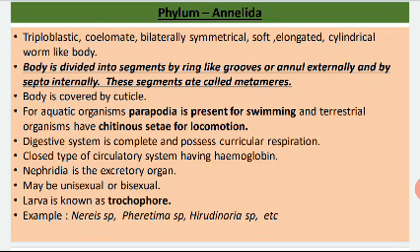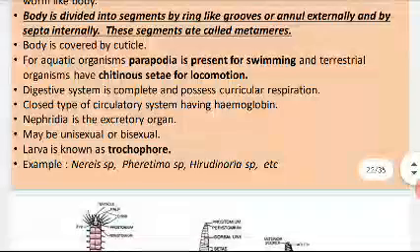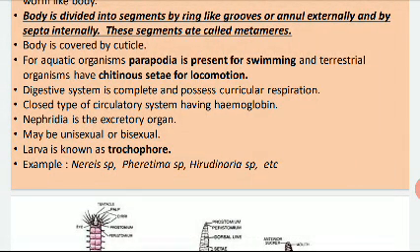Now digestive system is complete because they have separate mouth and anus, and they possess cutaneous respiration. Okay, and their circulatory system is closed type. Closed type means their body fluid or blood remains restricted into the blood vessels.